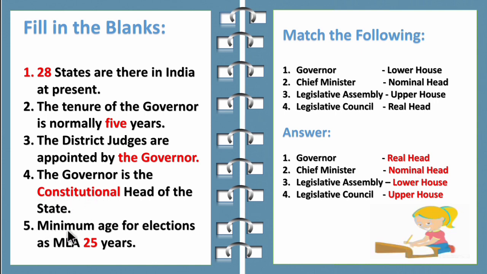Fifth question, the minimum age for an MLA is 25 years. So the minimum age to become an MLA is 25, whereas for an MLC it is 30 years. So now let's see the match the following. The governor is the real head. The chief minister is the nominal head. The legislative assembly is the lower house. Legislative council is the upper house. So children, make a note of this.